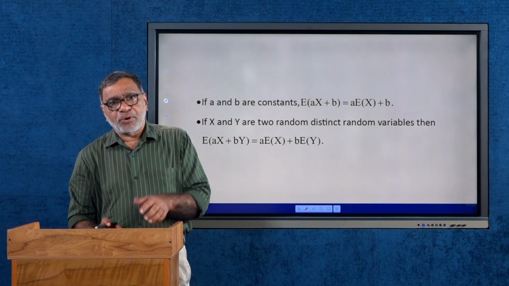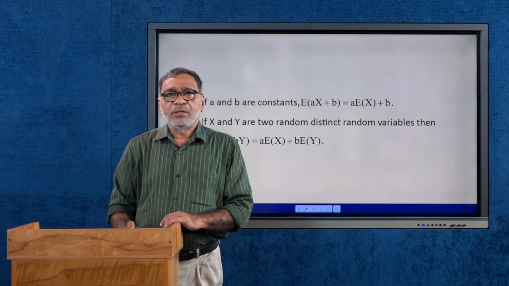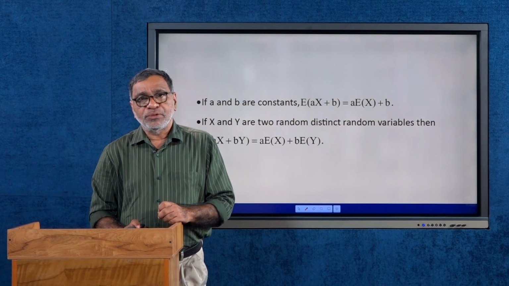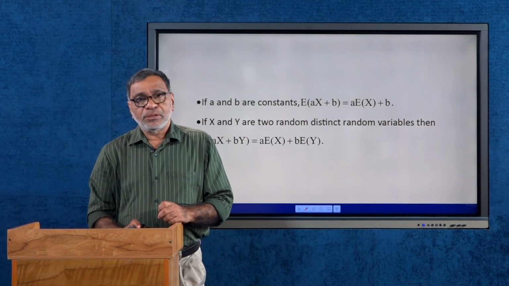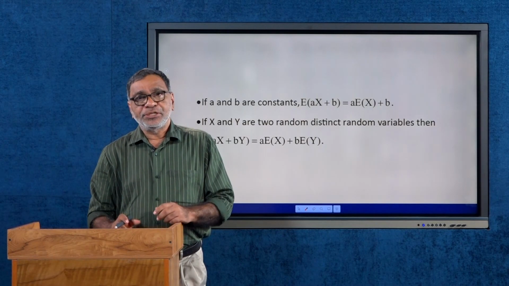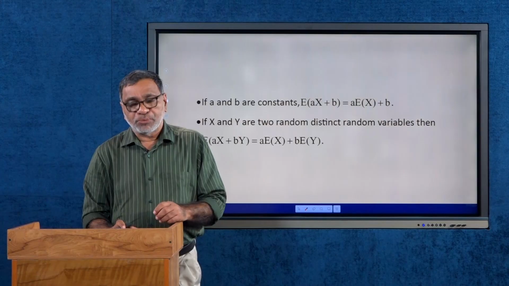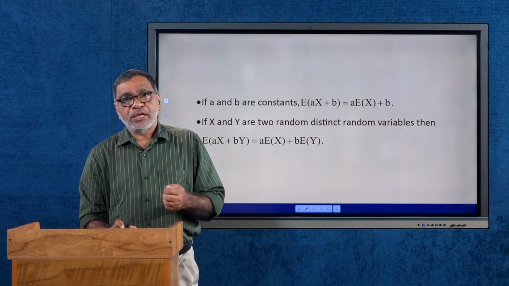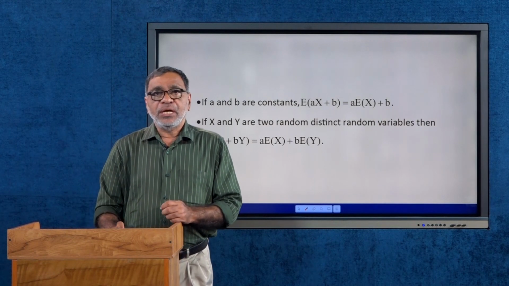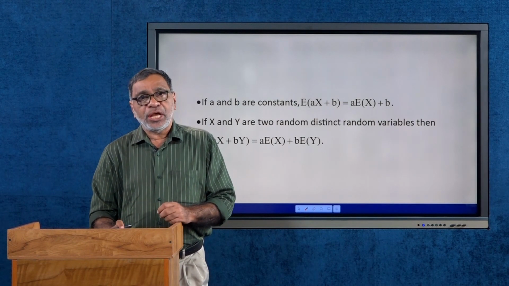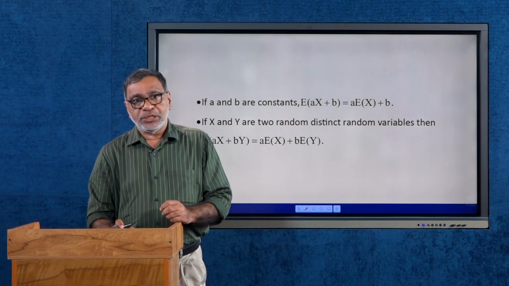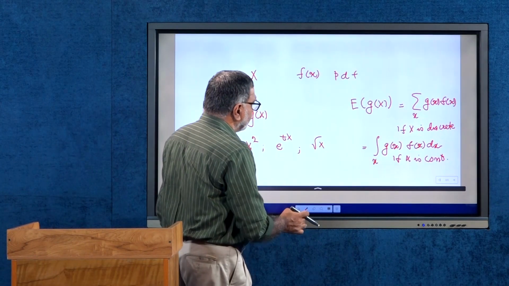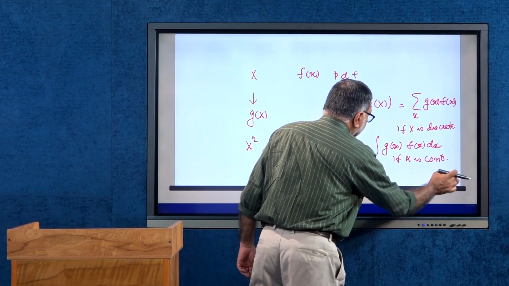And some properties of expectation, that is expectation of a linear combination or linear function of a random variable.